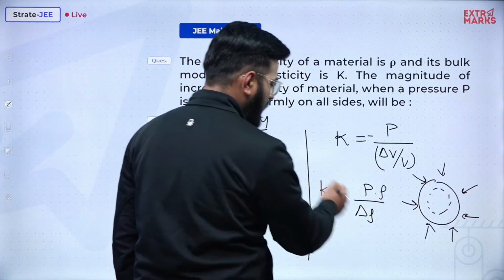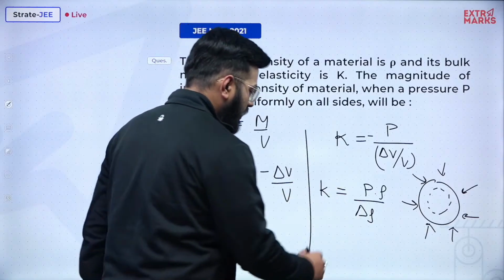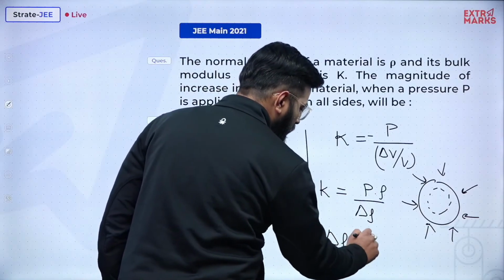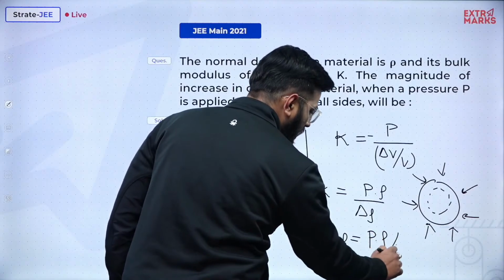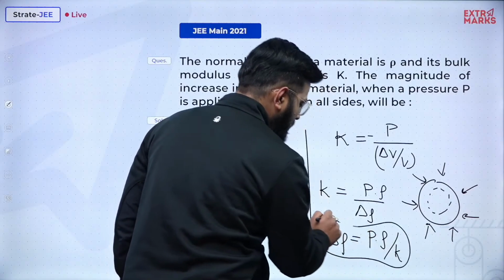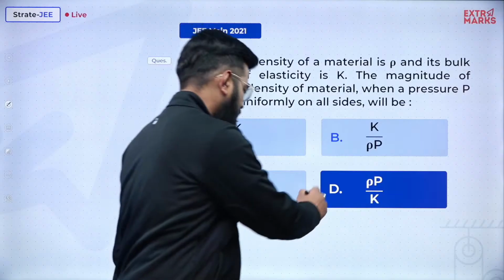Rho will go upstairs and delta rho can come over here, and P rho will remain over there. So delta rho will equal P rho by K. So is this the answer? Yes, it is the answer.